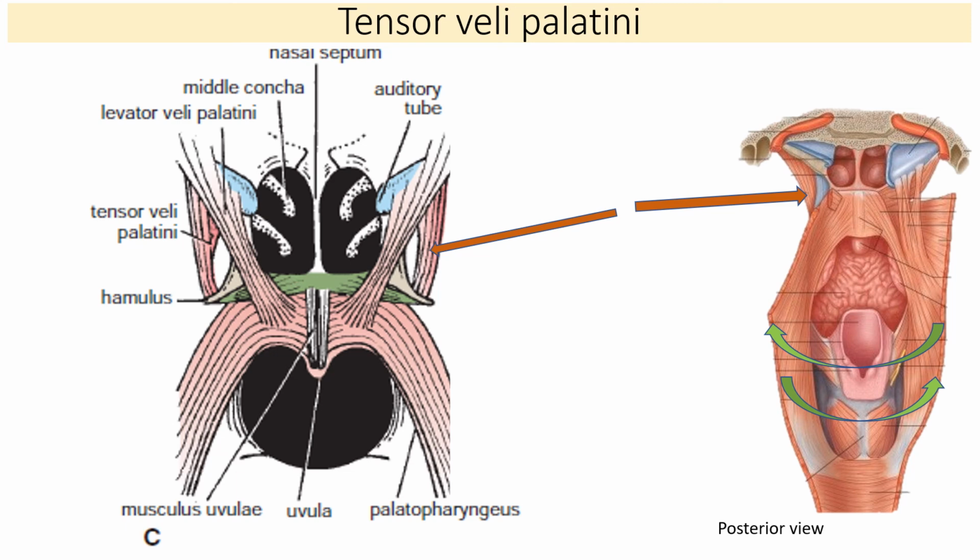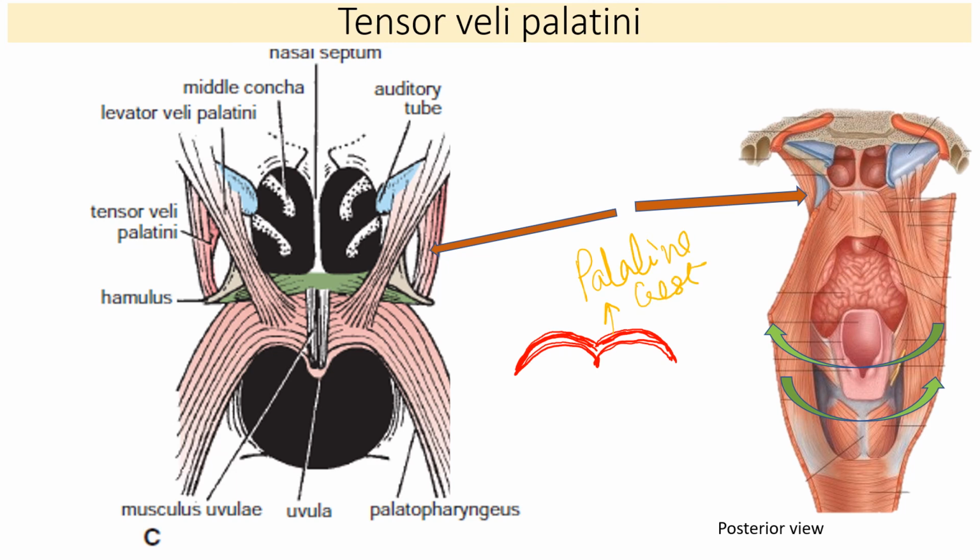So I hope you remember what the palatine crest and the posterior border of the hard palate are. It is something like this. This is the posterior nasal spine, this is the posterior border, and a few millimeters anterior to the posterior border there is a bony ridge, which is called the palatine crest.